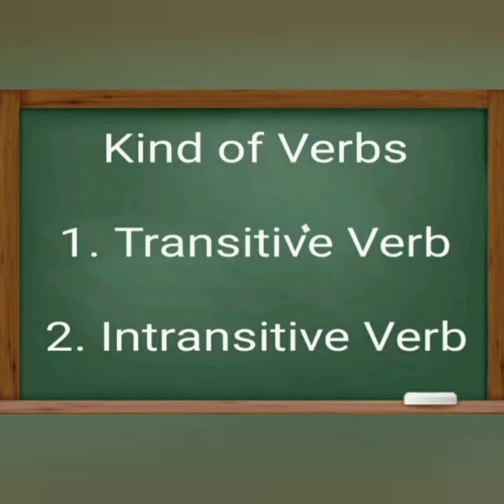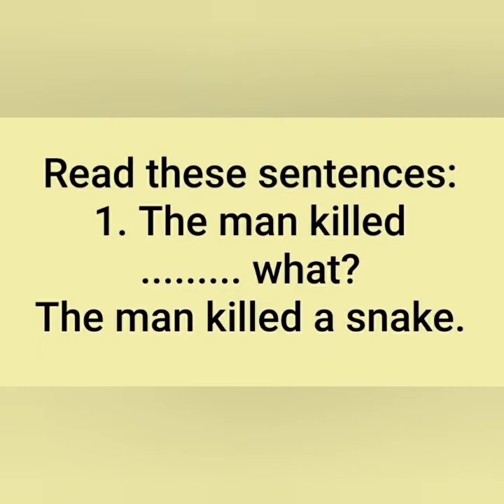Students, now it's time to tell you about the kinds of verb. There are two kinds of verbs, transitive verb and intransitive verb. Read these sentences. First, the man killed. In this sentence, the verb alone doesn't make complete sense.